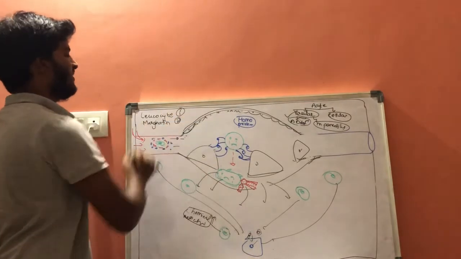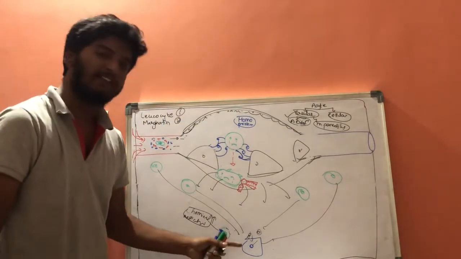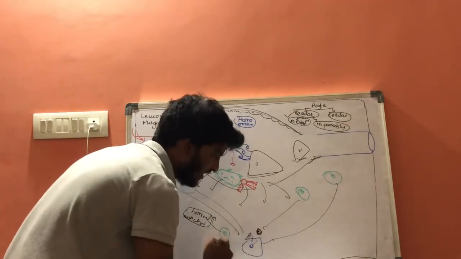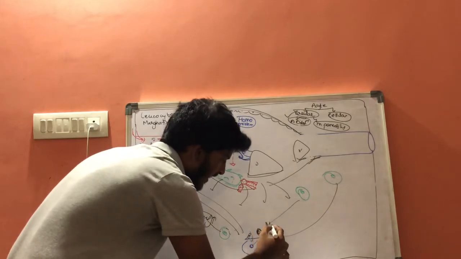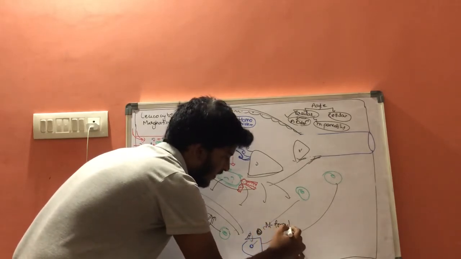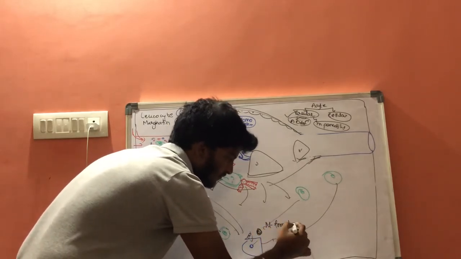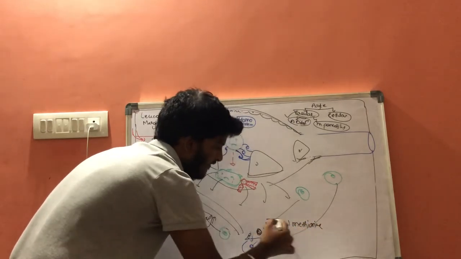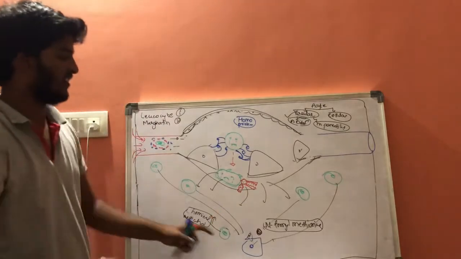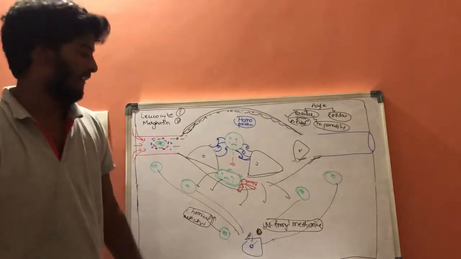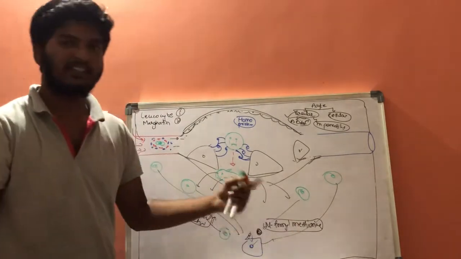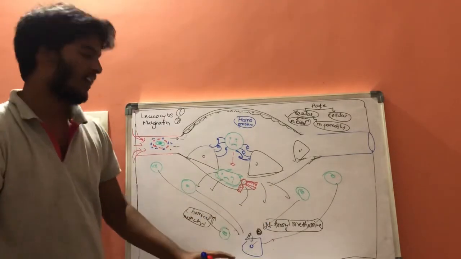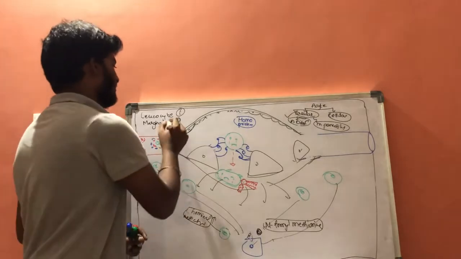And the second pathway is that this bacteria which has entered will secrete a special protein, that is N-formyl methionine. N-formyl methionine is a protein which is synthesized from the bacterial cell. Whenever this N-formyl methionine is synthesized, then these neutrophils will get attracted towards it and will show their action here. That is the second form.